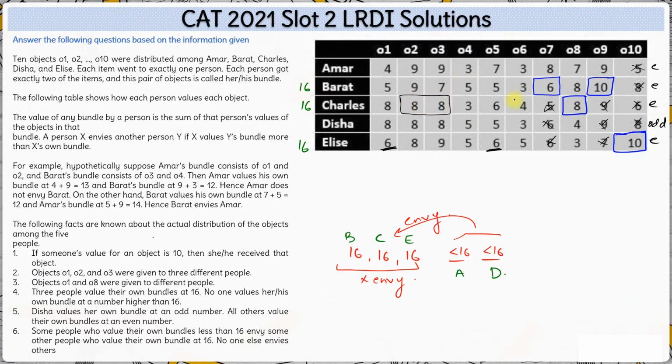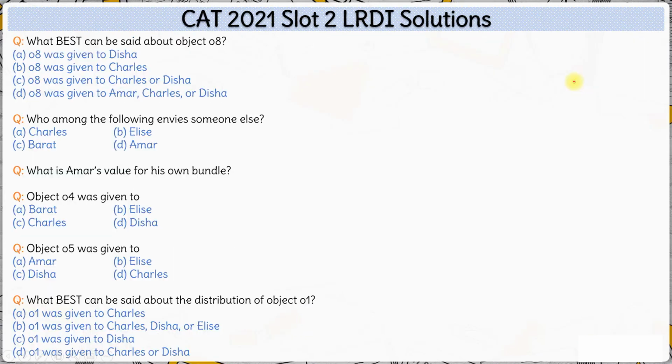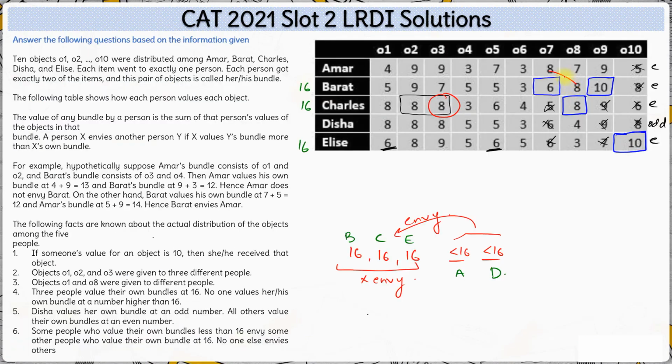Okay. Now we also know that those who have bundle value 16 don't envy each other, right? So let's look at Bharat and Charles. Bharat should not envy Charles, right? If Charles has O3 and O8, then Bharat will value O3 and O8 at 8 plus 7, which is 15 points.